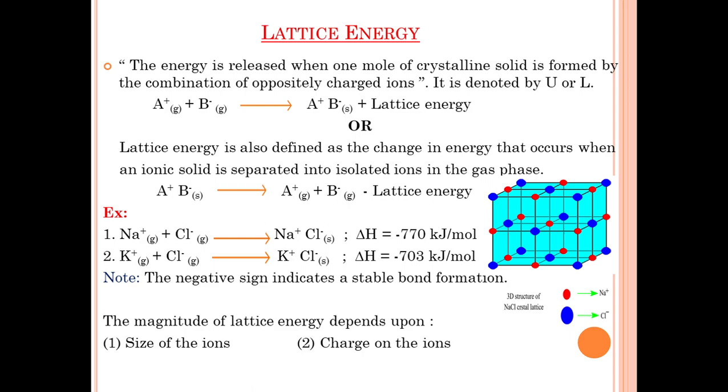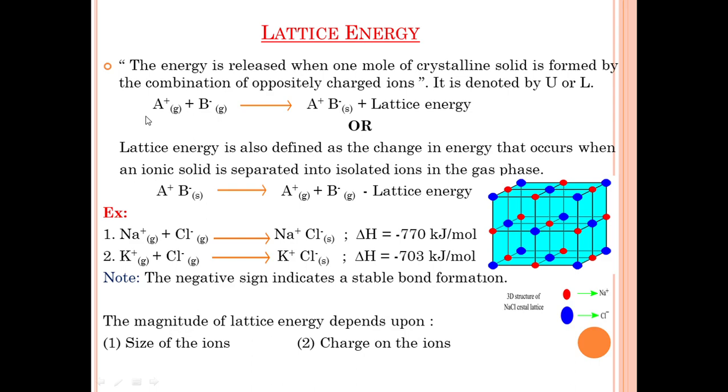So next we move on to the concept of lattice energy. Lattice energy is nothing but the energy released when 1 mole of crystalline solid is formed by the combination of oppositely charged ions.